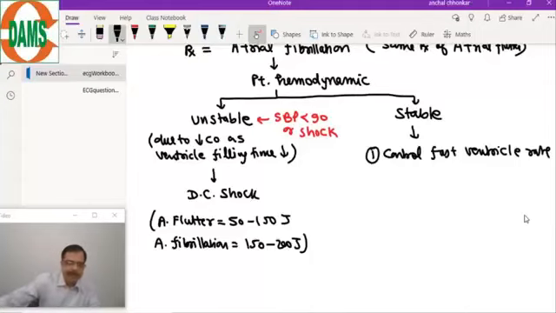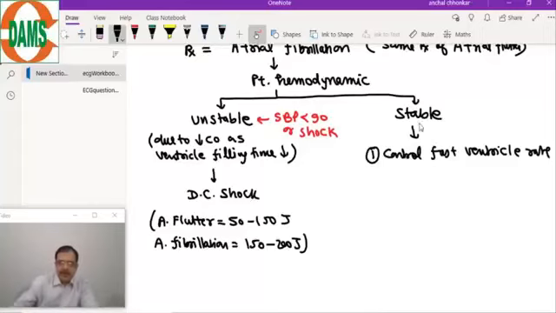What is DC shock? DC shock is an external current from outside. When we give an external current from outside, that current temporarily suppresses internal electrical activity, and then the SA node gets the time to give its normal impulse to the atria. So the external current suppresses all the abnormal activities temporarily, and after some time the SA node will start depolarizing the atria in a normal fashion.